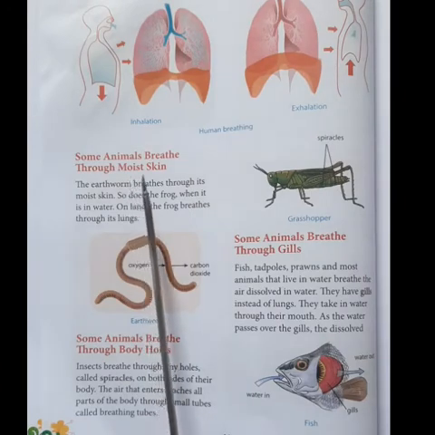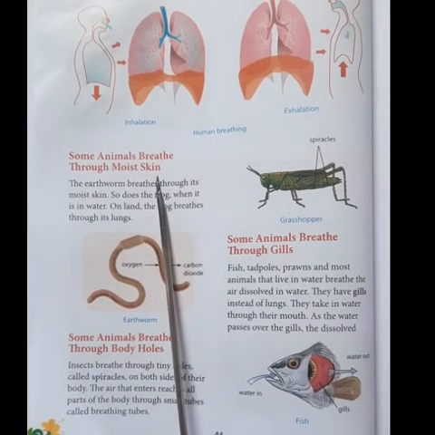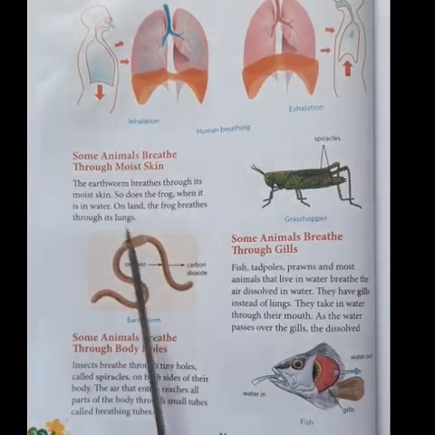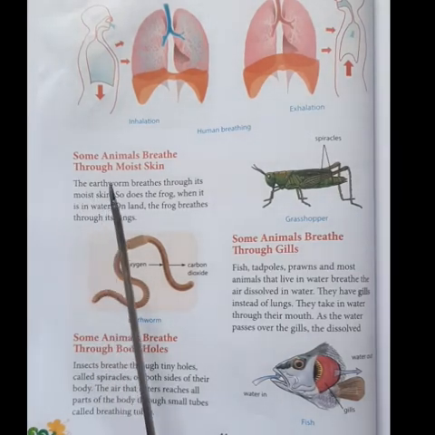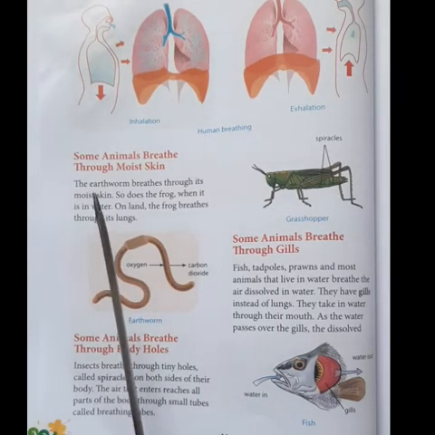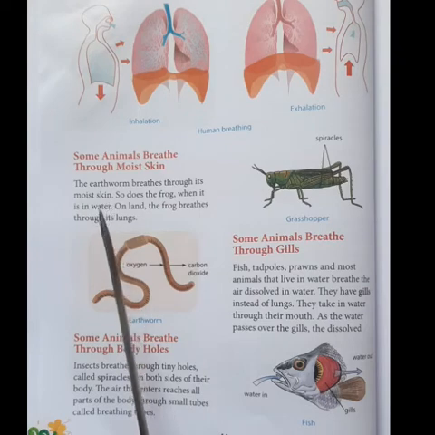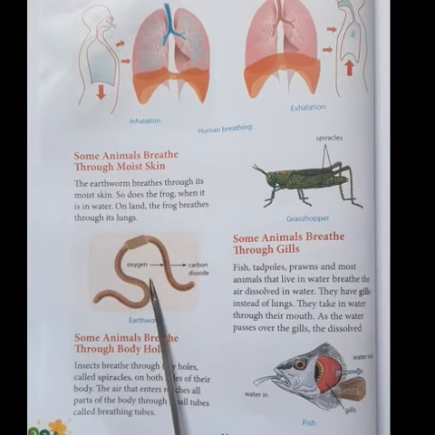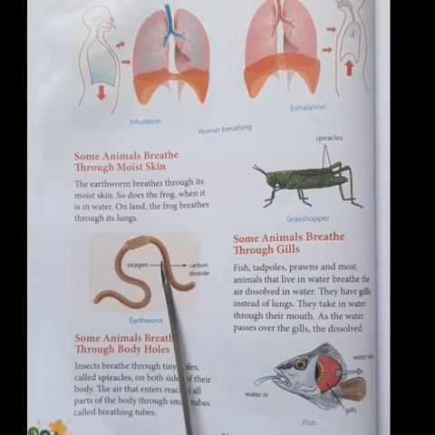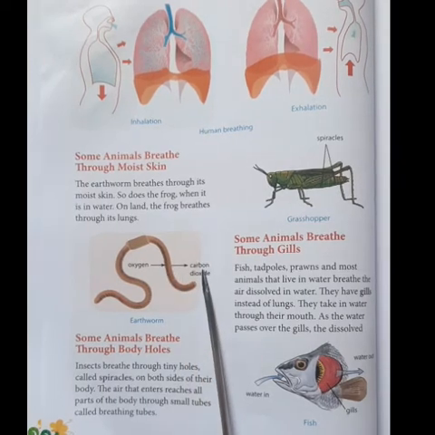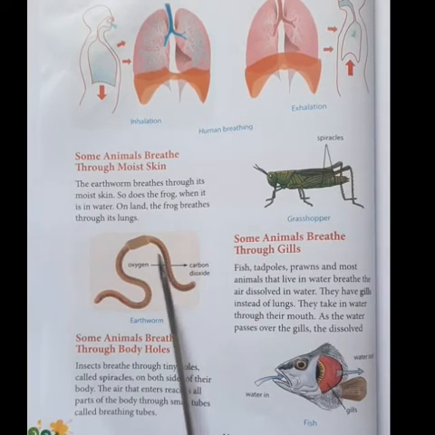Some animals will breathe through the moist skin. You might have seen an earthworm or a frog. It has got moist skin. So the earthworm will breathe through its moist skin. Oxygen will go in and carbon dioxide will come out of the skin itself.